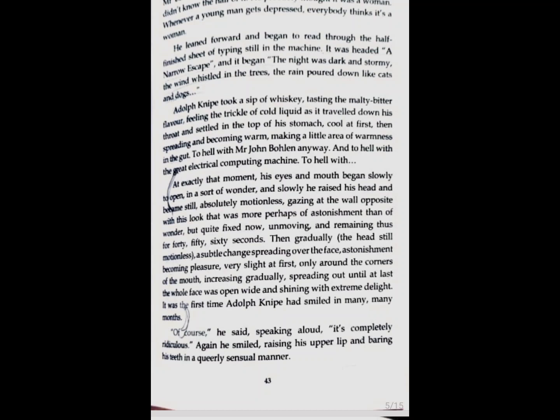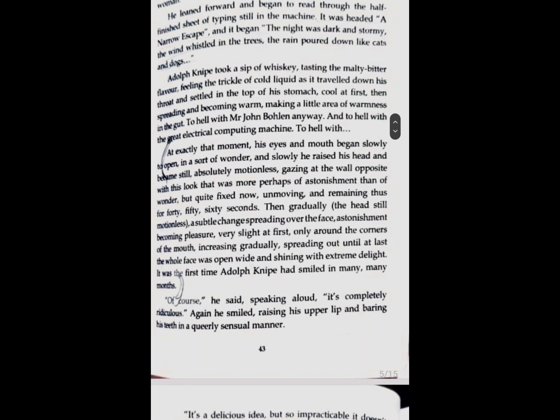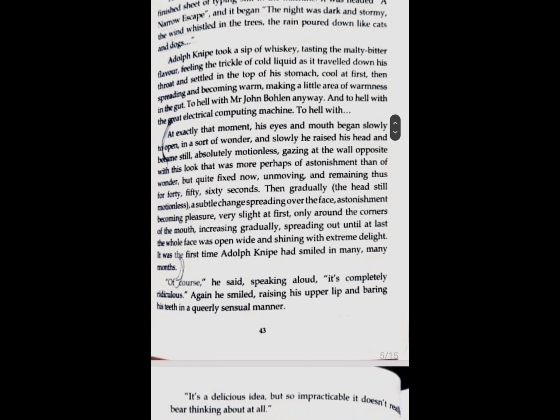So at exactly that moment, when his eyes and mouth began slowly to open in a sort of wonder, he's surprised, and slowly when he's raising his head and becoming very still, very motionless, he's in a state of excitement, gazing at the wall opposite with a look that was perhaps more of astonishment. So he's very surprised rather than wondering, but it's fixed now, it's unmoving, for 40-50 seconds. So the buzz of electricity that you people feel, okay, my eureka moment. Then gradually the head still motionless, but a subtle change has come. Astonishment has become what? Pleasure.